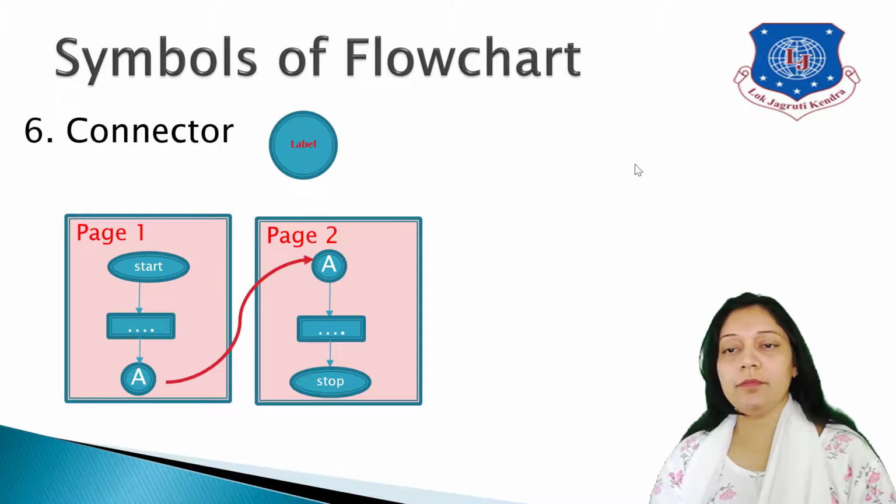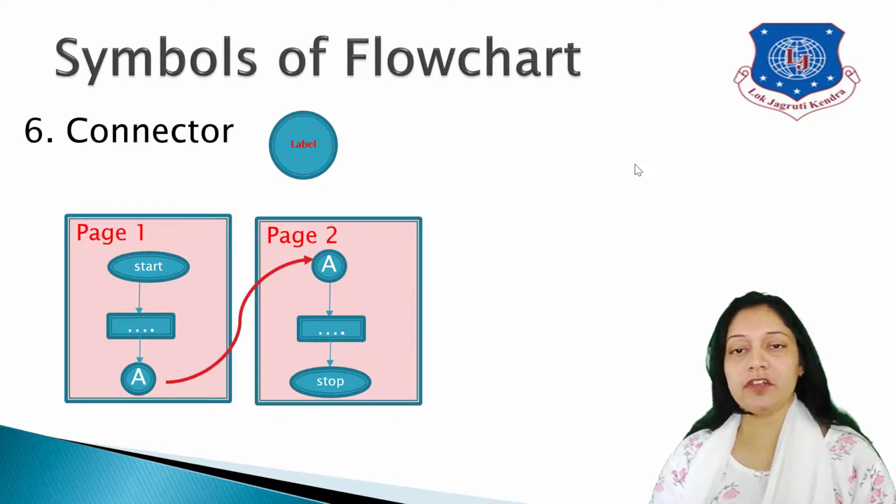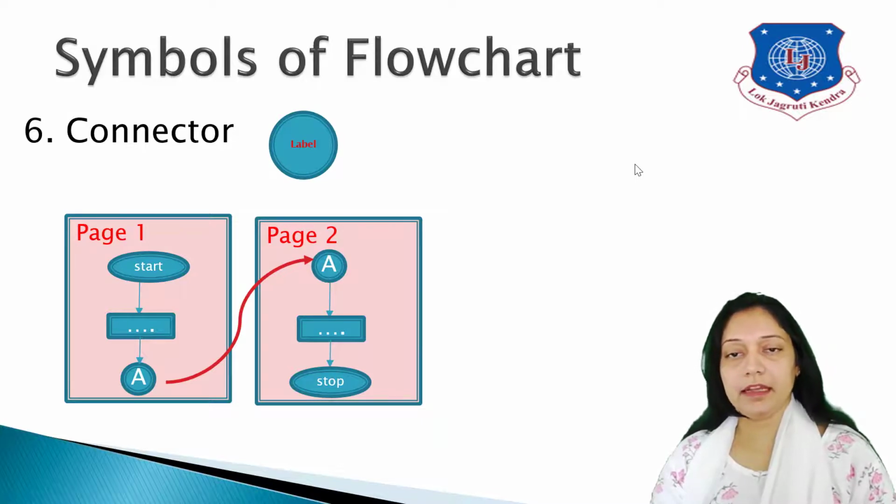So my page 1 connector symbol A is connected with page 2's connector symbol A. If you want to extend it to a third page, then use a new connector symbol with a new label B, and so on in the same format.